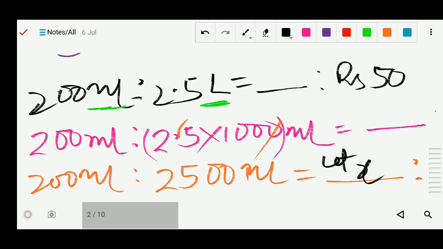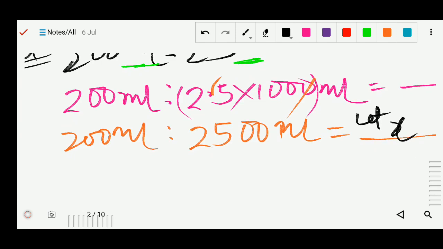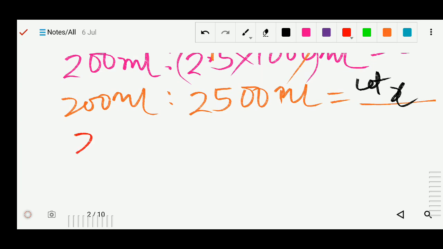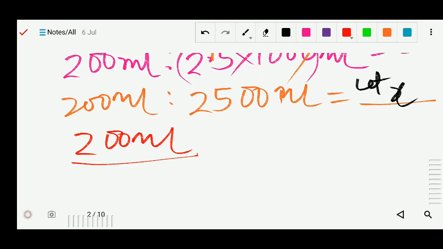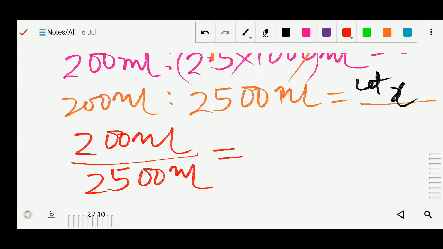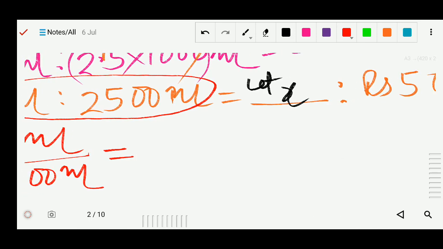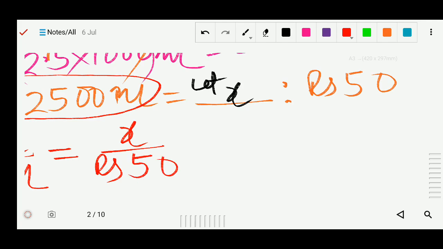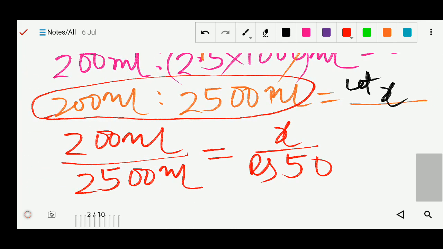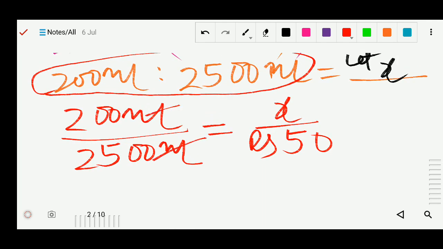Product of means equals product of extremes. Or I can also write this in the same way, 200 milliliter by 2500 milliliter equals x by rupees 50, because I changed these two into this ratio. Then after that I can cancel it, yes or no? How many times?